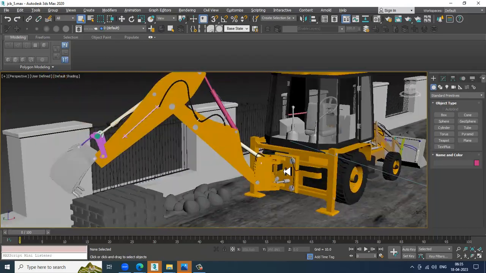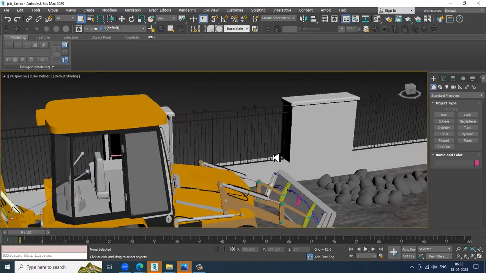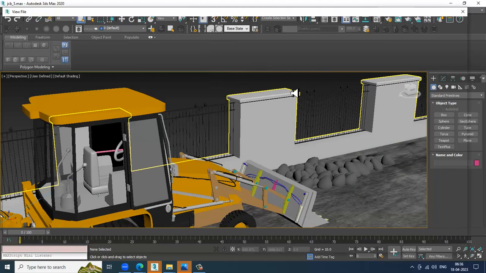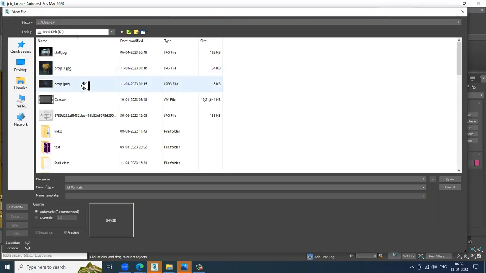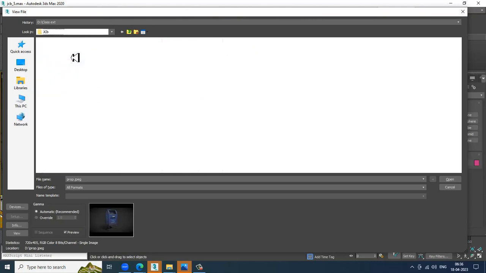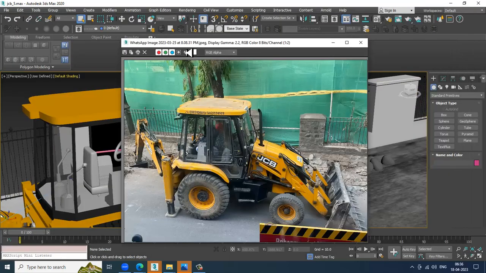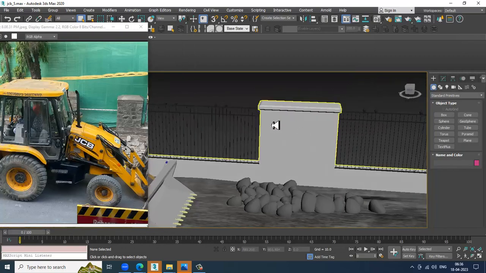So let's get started. As you can see over here, we have almost finished the modeling of this particular JCB and the environment. Now what I'll be doing is creating a few things in the background, then we'll start with the texturing part. Very few things are left.